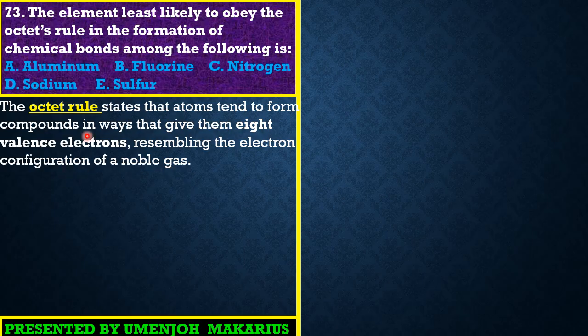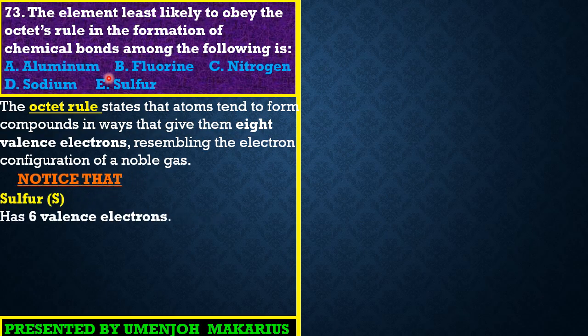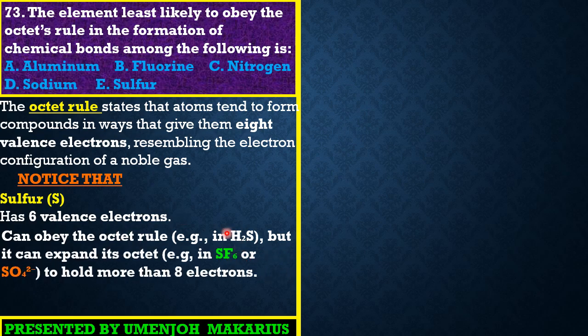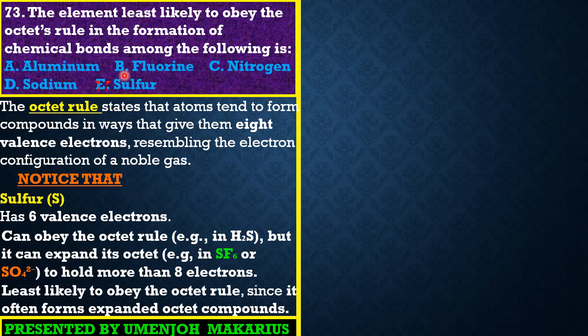So friends, in this case, we see that sulfur is the best option. Although sulfur can sometimes obey the octet rule, it can also disobey it, as seen in compounds like sulfur hexafluoride, SF6. In that case, the octet rule has been disobeyed, because sulfur is going to have more than 8 electrons in its outermost shell. So option E is the best option.